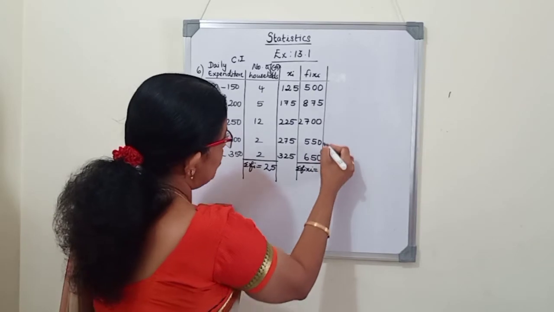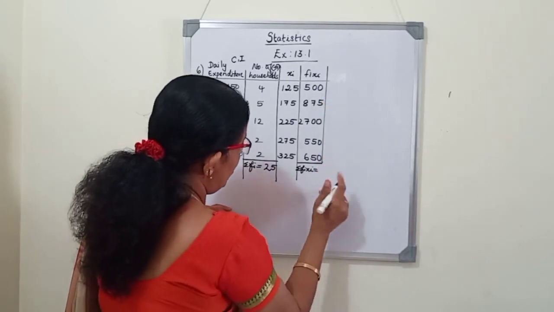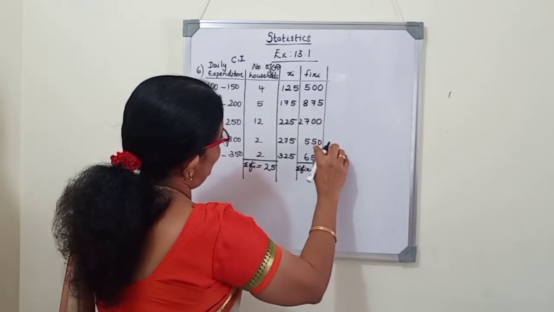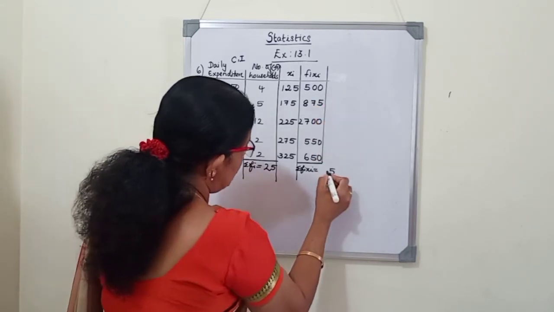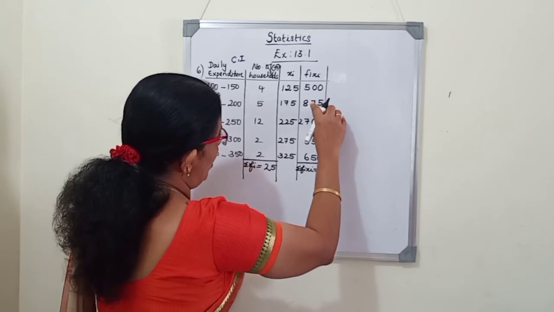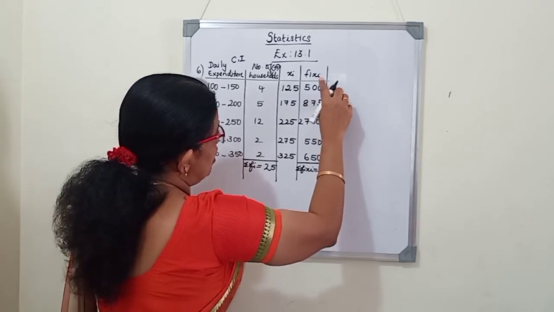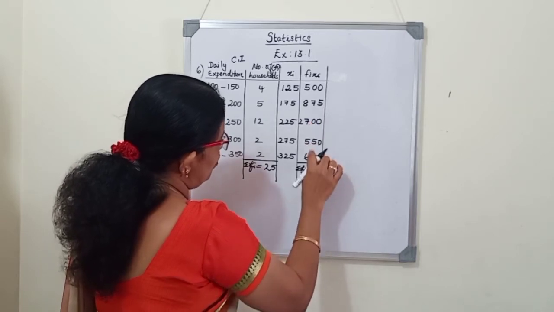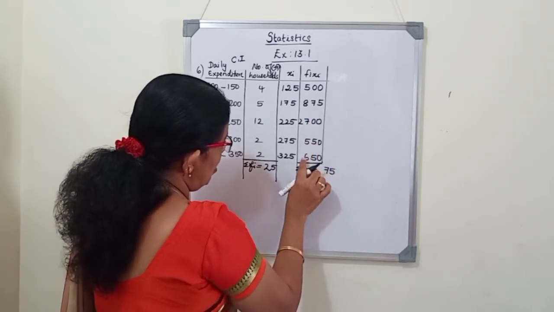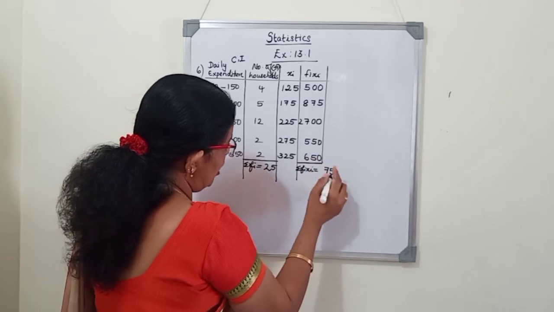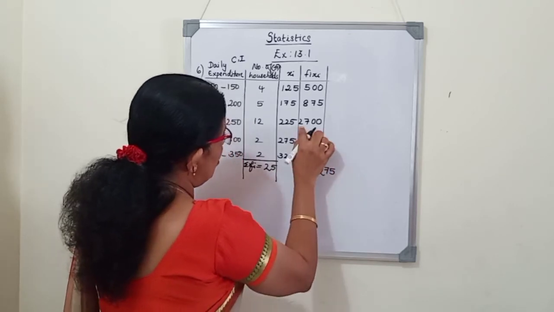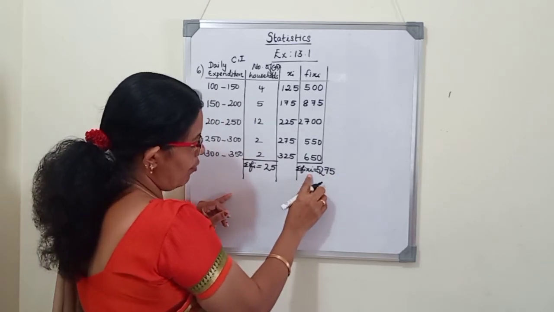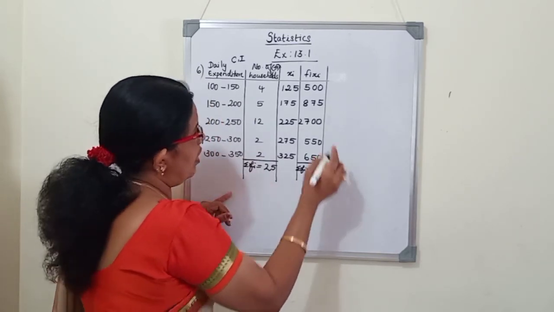Here we will add it: 5, then 5 plus 5, 10, 10 plus 7, 17, remainder 1, 8 plus 5, 13, remainder 1, 14, 14 plus 7, 21, 21 plus 5, 26, 26 plus 6, 32, remainder 3, 3 plus 2, 5. So the number is 5275. Sigma Fi Xi is 5275.